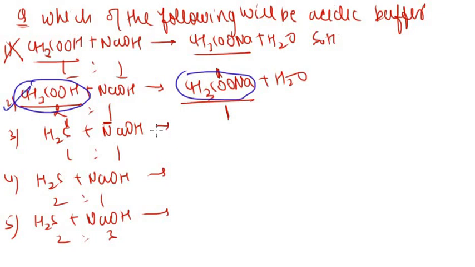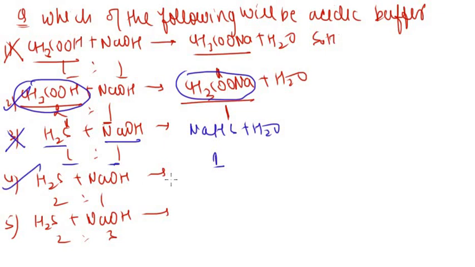H2S and NaOH in the ratio of 1:1 will form NaHS plus H2O. It won't be a buffer solution because it forms 1 mole of NaHS. We don't have any H2S or NaOH left, so it won't be a buffer solution. H2S plus NaOH in the ratio 2:1, will it be a buffer solution? Yes, it will be a buffer solution. It will form NaHS plus H2O, so it will be 1:2 and 1. So this will be a buffer solution.